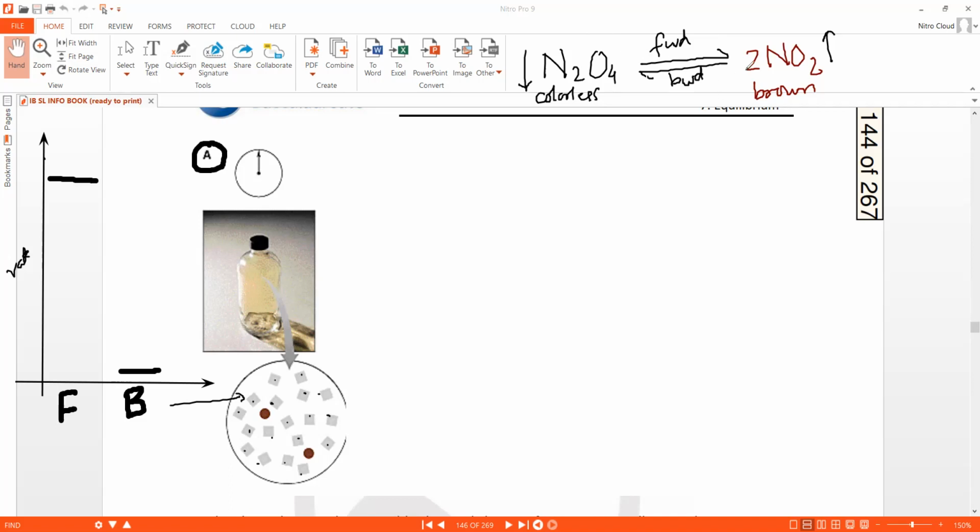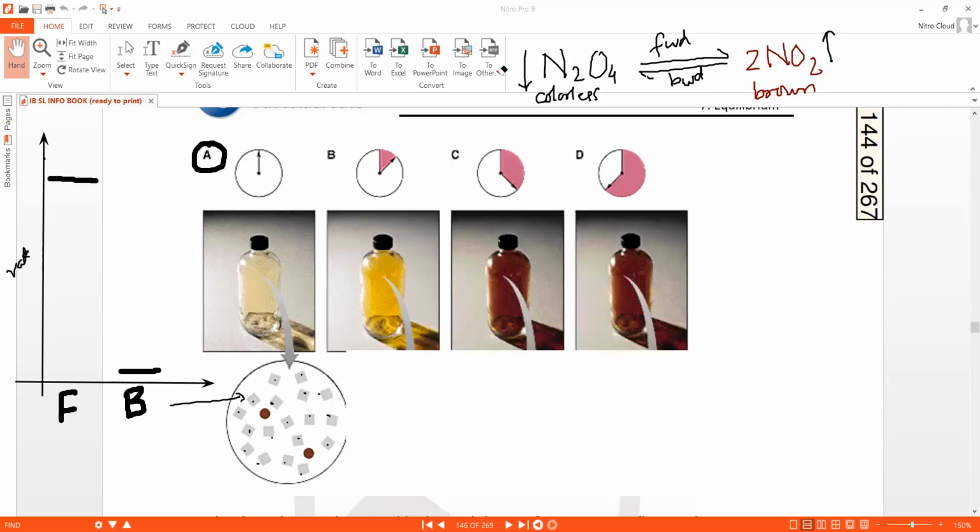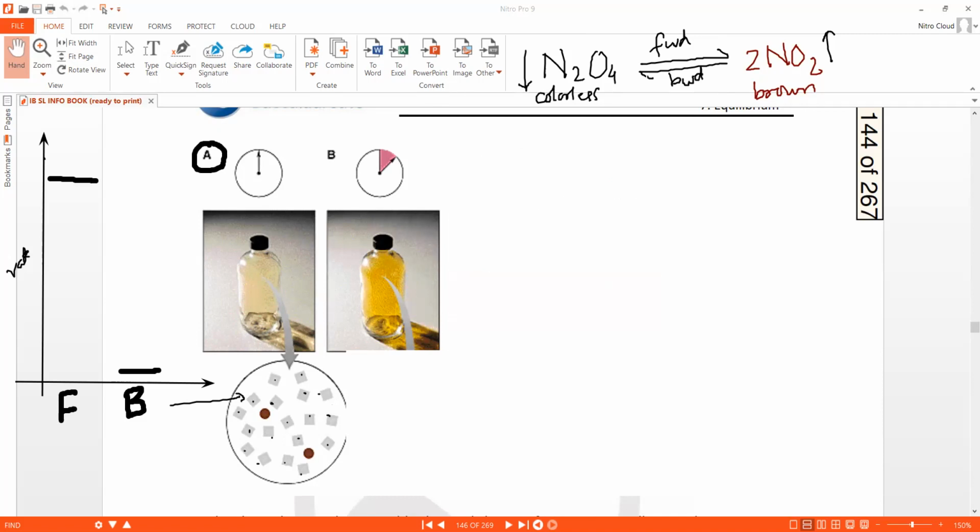And the backward reaction, which started the slowest because there were very few NO2, will speed up as the number of brown particles in this jar increases. We'll see what happens at time B.